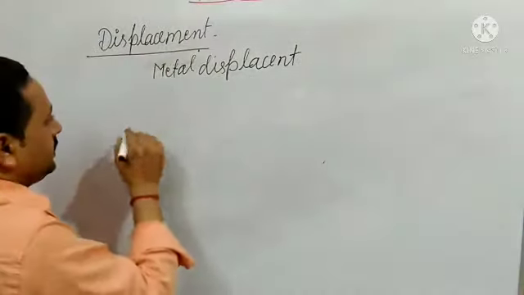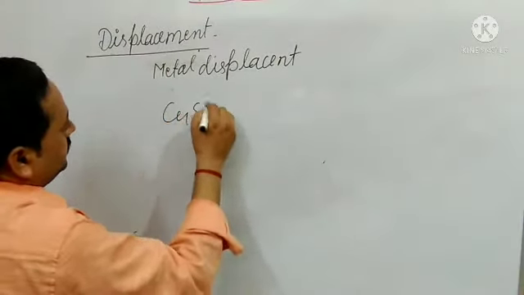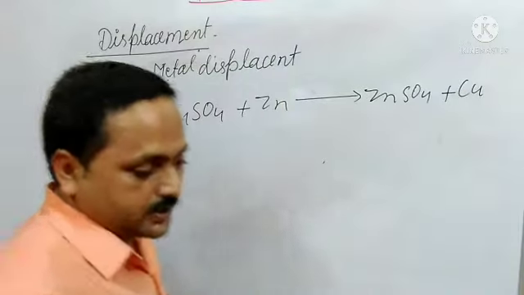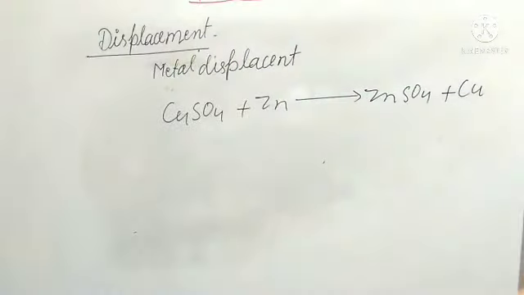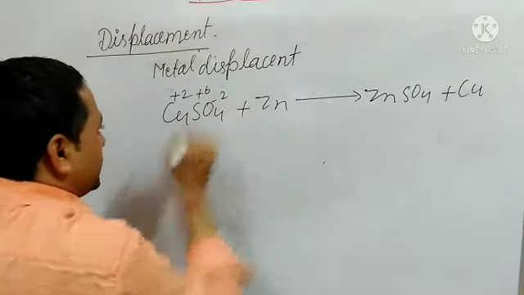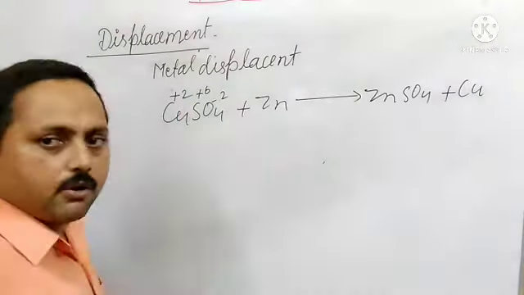Let us see here. CuSO4 plus zinc gives ZnSO4 plus copper. I have not shown here the states of these. So what is the oxidation state here? Oxidation state is +2. Here the oxidation state of this one is +6 and that -2. Now you can calculate because we have already discussed. If we calculate here, that will take more time.